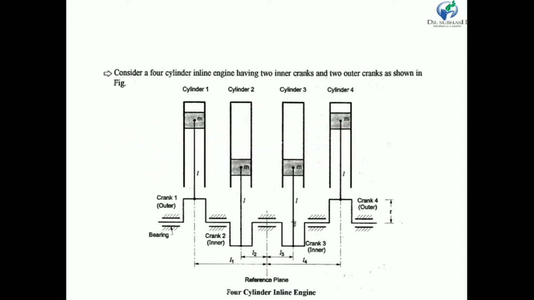four-cylinder inline engine. So let us consider a four-cylinder inline engine having two inner cranks and two outer cranks. My dear friends, there are four cylinders, so there are four cranks: crank 1, crank 2, crank 3 and crank 4. Out of these four cranks, crank 1 and crank 4 are known as outer cranks, and crank 2 and crank 3 are known as inner cranks.